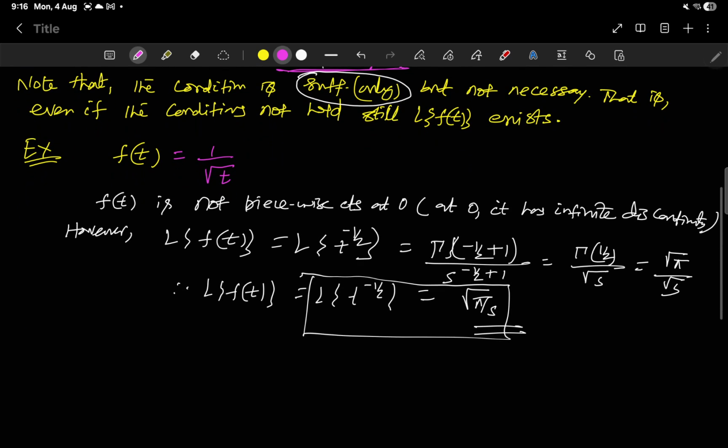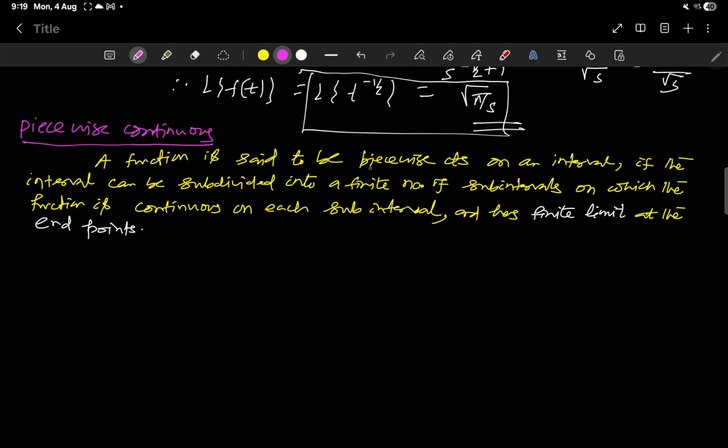Okay. Coming to piecewise continuous. Let me write the definition. Now coming to the definition of a piecewise continuous function. A function is said to be piecewise continuous on an interval if it can be subdivided into a finite number of subintervals on which the function is continuous on each subinterval. We should write each open subinterval. And at the end points, it should have a finite limit.